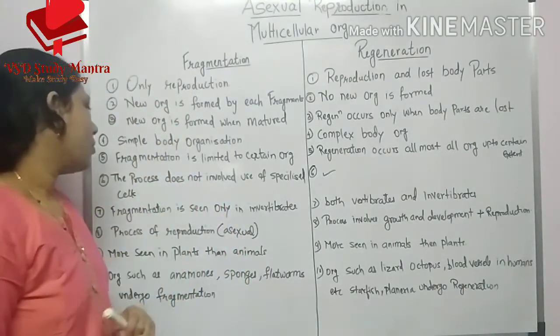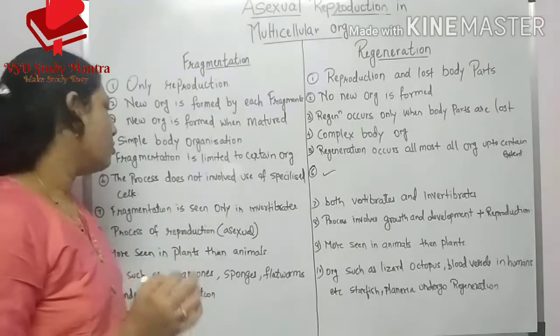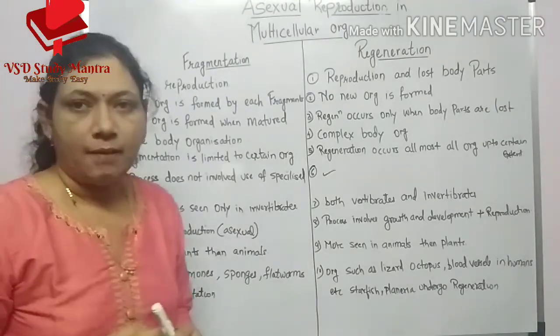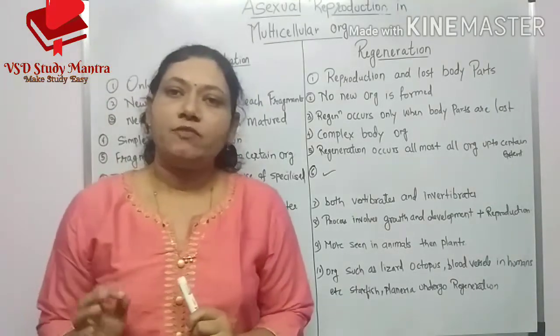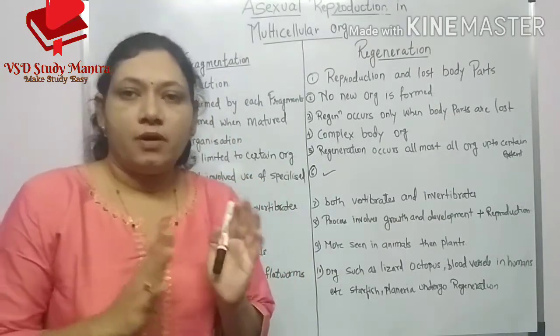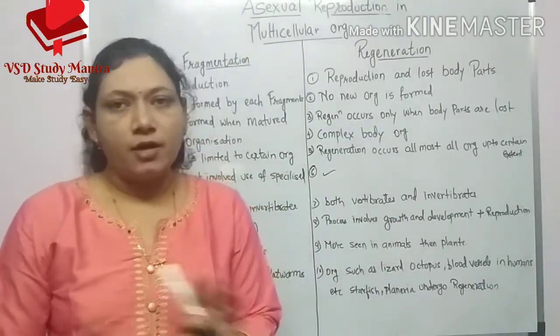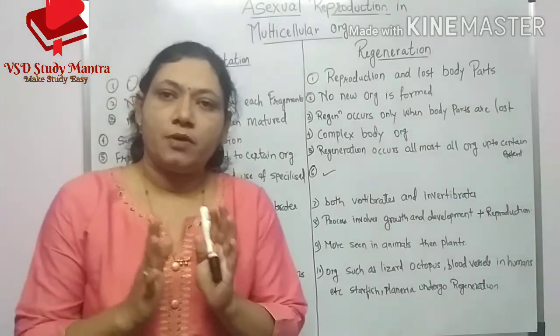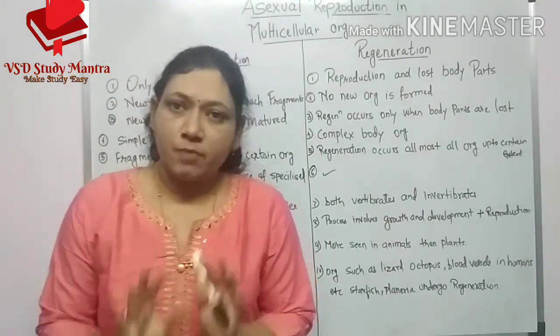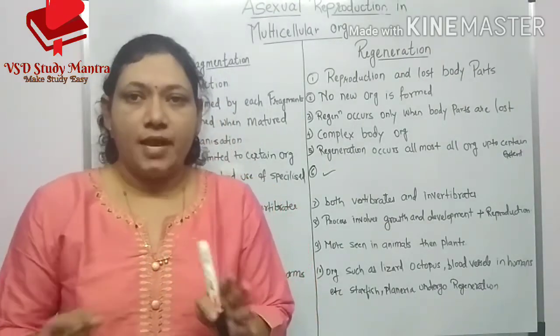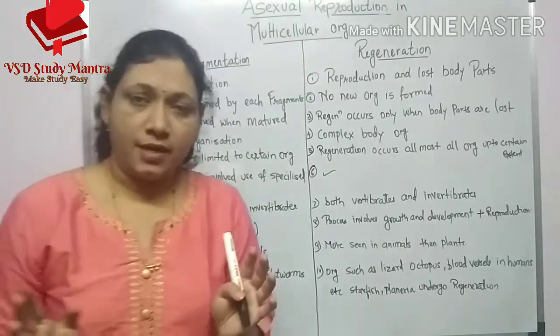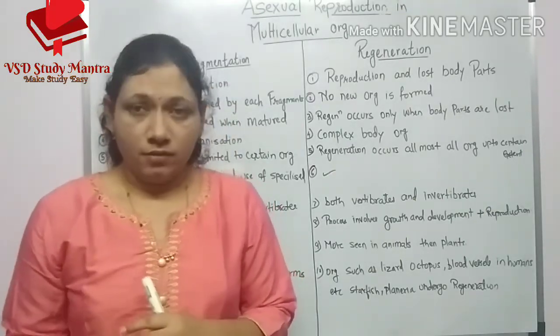Sixth point, the fragmentation process does not involve the use of specialized cells. Here in fragmentation, specialized cells are not involved. Only when the organism is matured does it break off, the fragments are separated, and the new organism is developed.